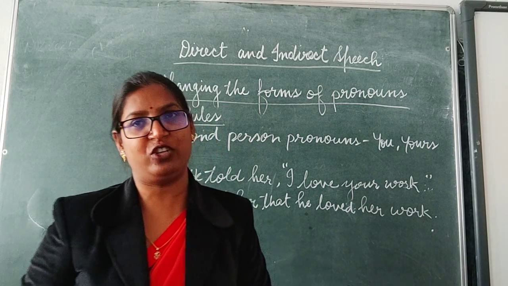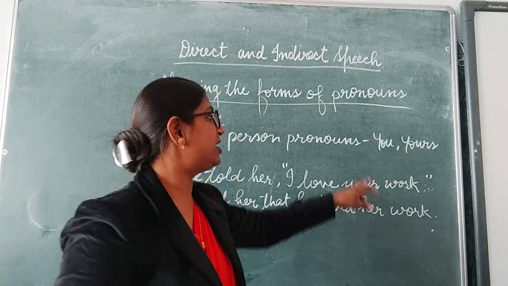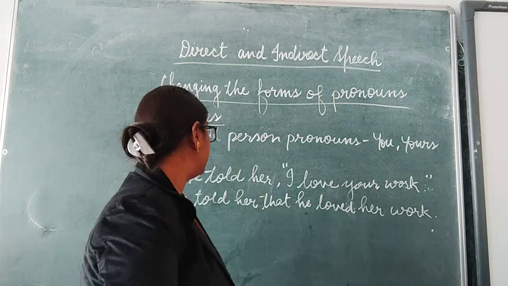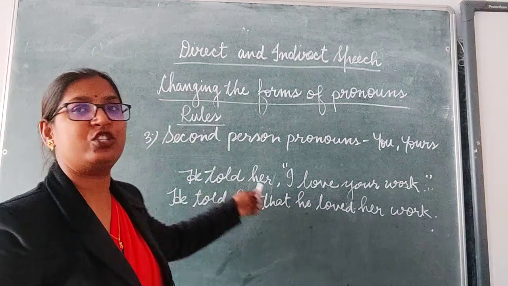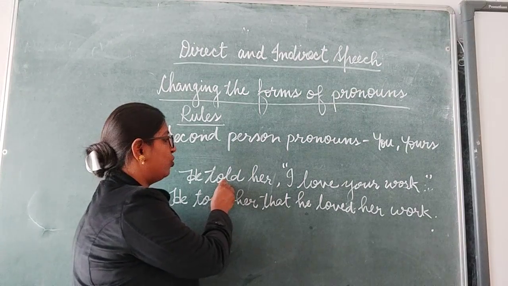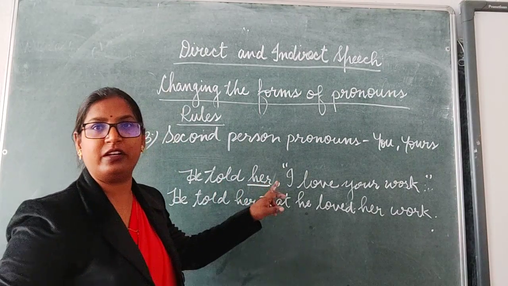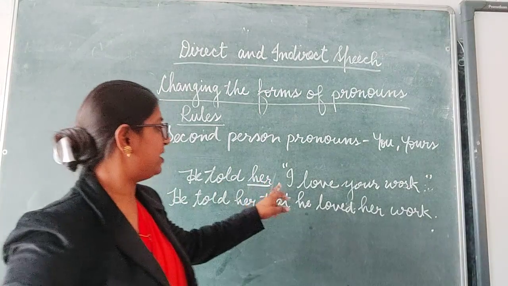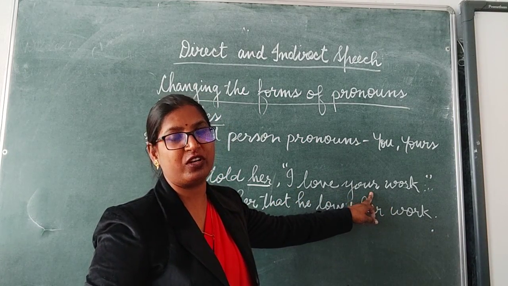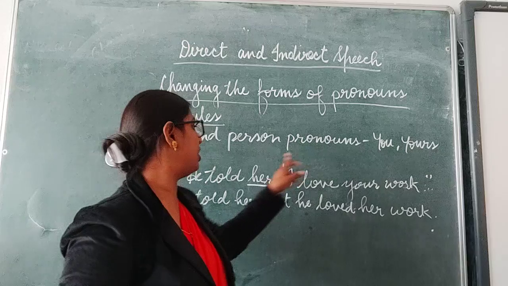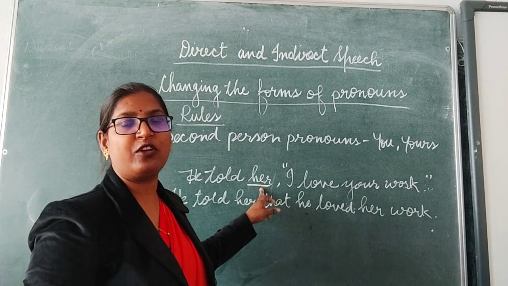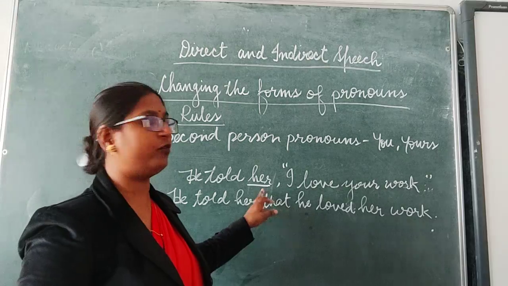See this example, he told her. The introducing verb or reporting verb is told. Its object is her. Clear? And in the quoted speech we can see the second person pronoun your. This second person pronoun will be changed according to the object of the introducing verb or reporting verb.